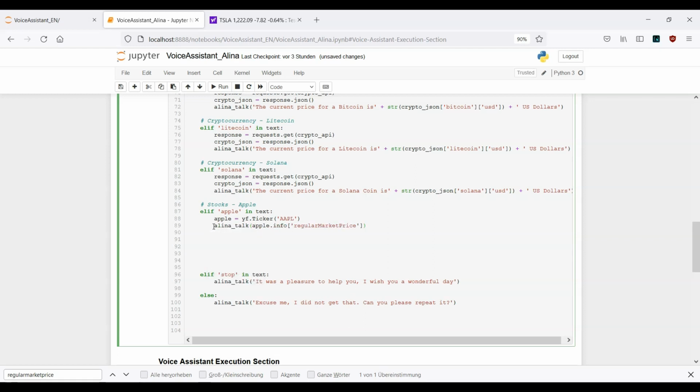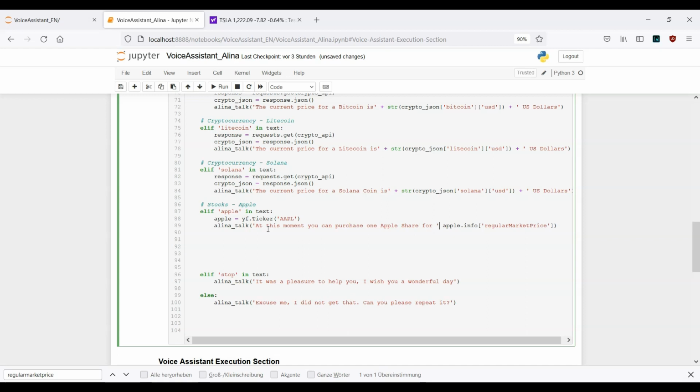So Alina talk. And now we start with the string element here. That means what I want to get back as an answer is: at this moment you can purchase one Apple share for.